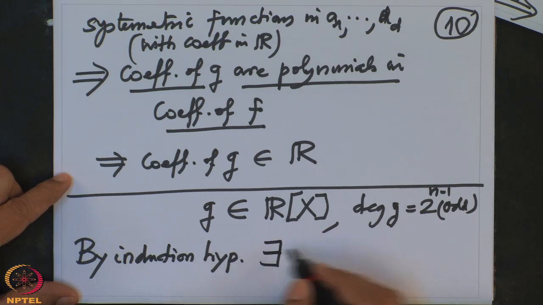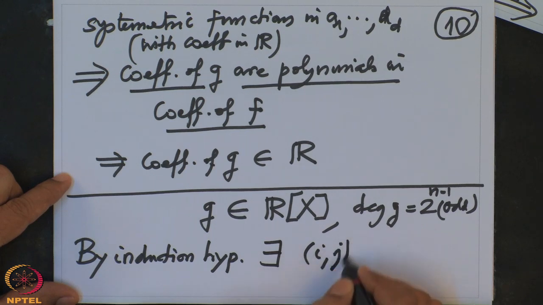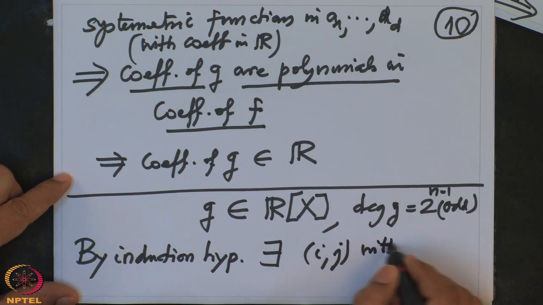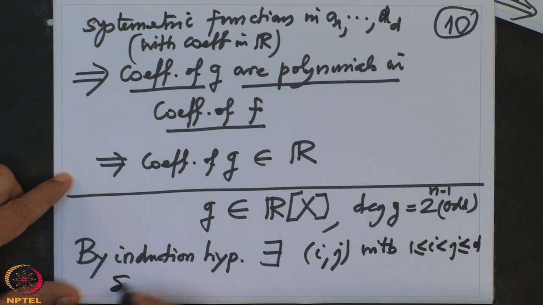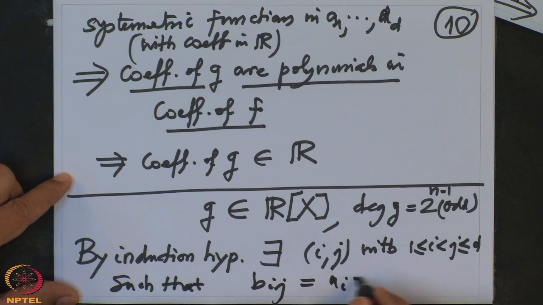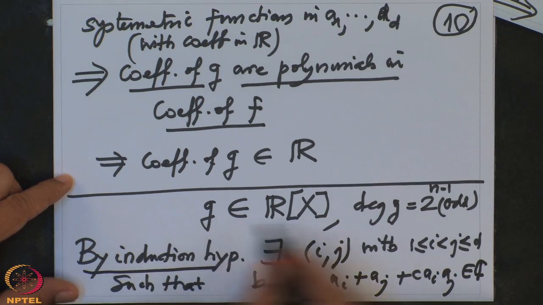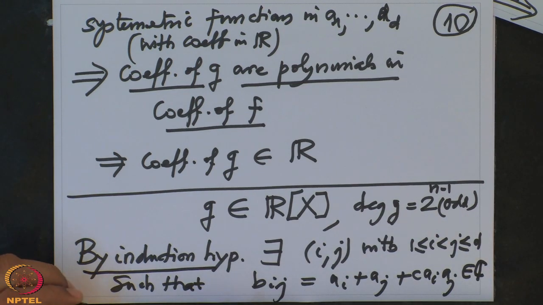So there exists a pair (i, j) with 1 ≤ i < j ≤ d, such that this B_ij, which is A_i plus A_j plus C A_i A_j, should belong to the complex numbers. This is by the induction hypothesis, because I have a polynomial with real coefficients and a power of 2 has dropped. But this was happening for every C real number.